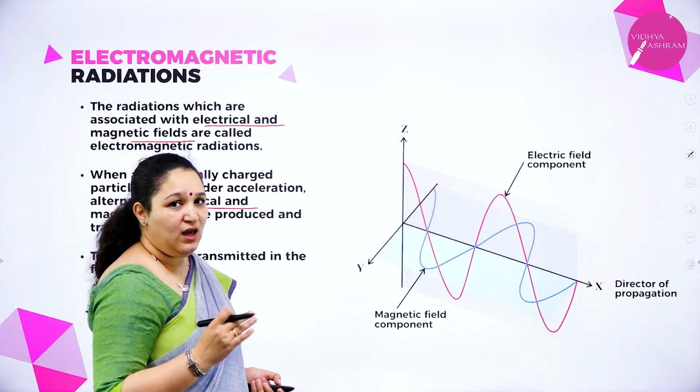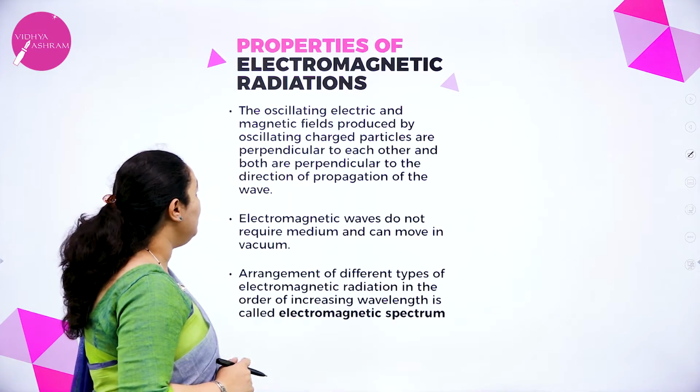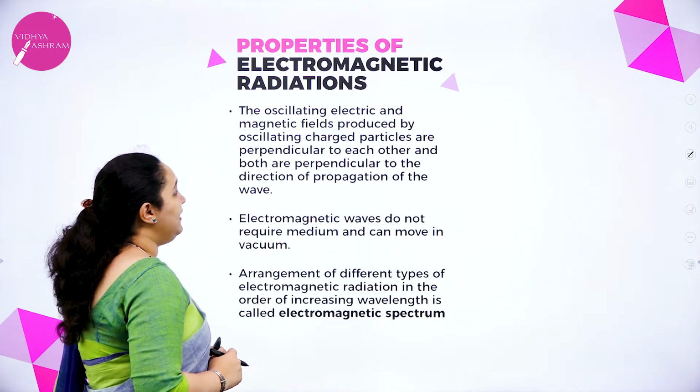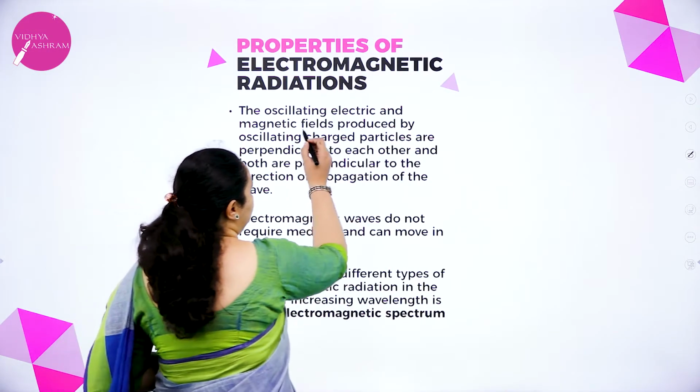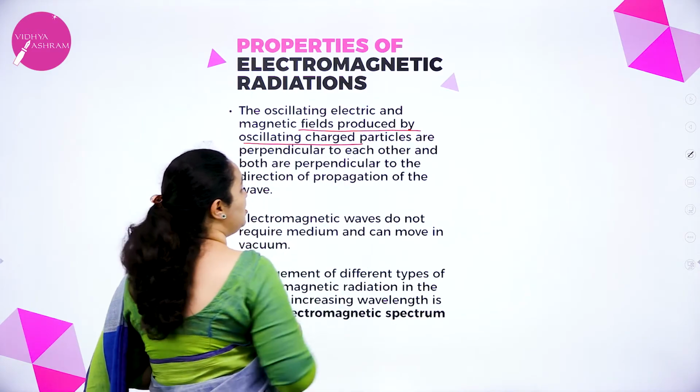We'll see the other properties. First, the oscillating electric and magnetic fields are produced by oscillating charged particles.